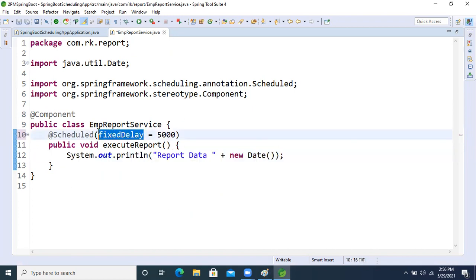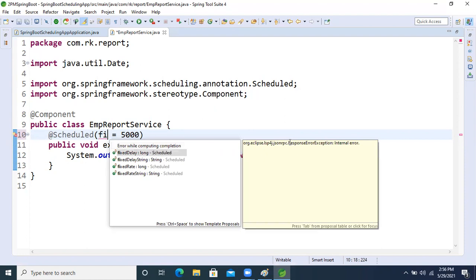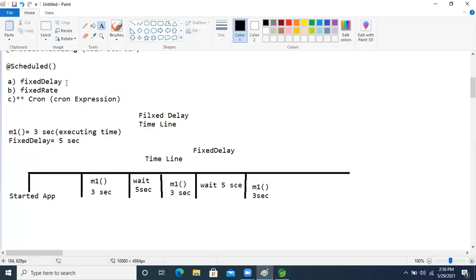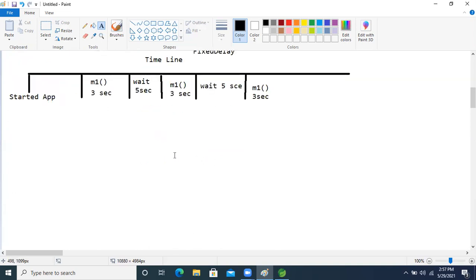Now let's understand what fixed rate is. Here I told how many arguments there are: fixed delay, fixed rate. Then we will discuss cron. Cron is important guys. But if you face an interview, the interviewer will definitely ask what is the main difference between fixed delay and fixed rate.